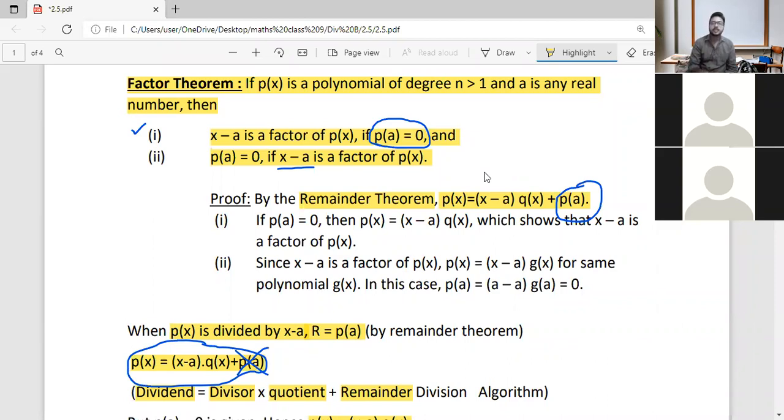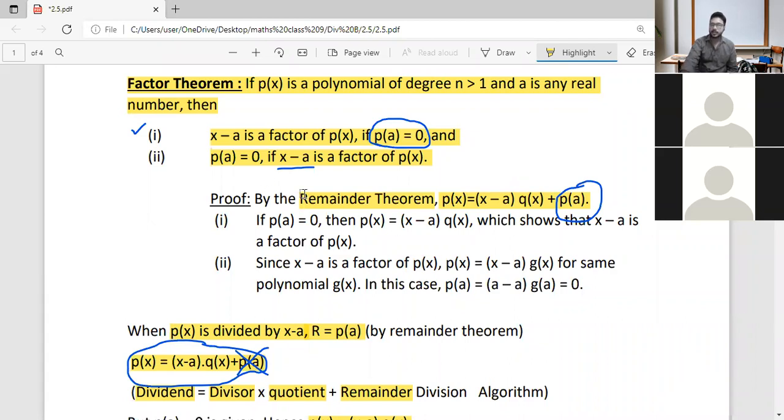You should write and prove the remainder theorem also. Then only you will get full marks. Otherwise, you may think that I have written by remainder theorem and I will be scoring full marks, but you won't be getting full marks. You know why? Because you should state the theorem and prove it. Okay.